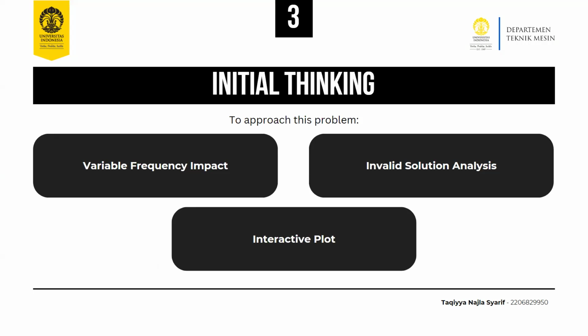And then number three, it's interactive plot, which means create an interactive plot to visualize the displacement over time with varying omega, explain the impact of changing frequency and potential damage to the satellite.